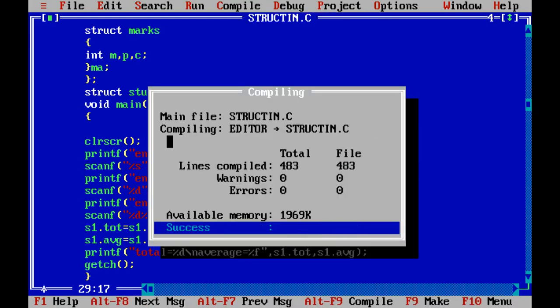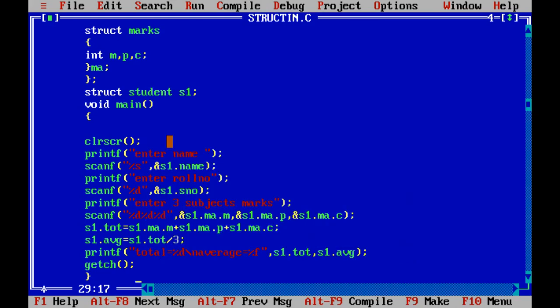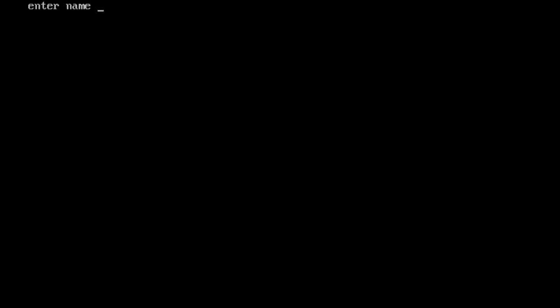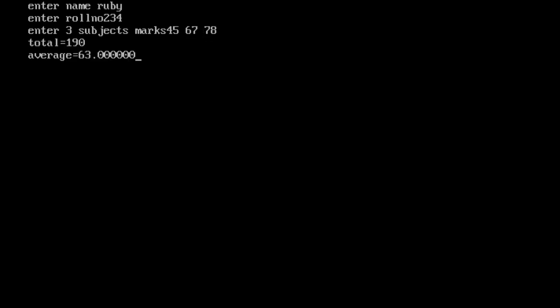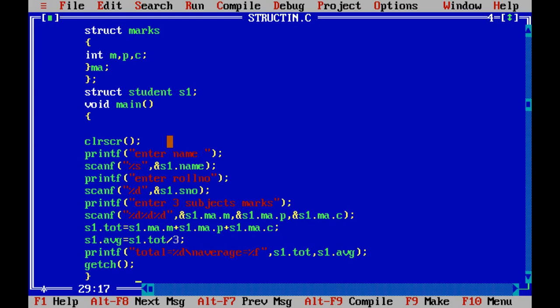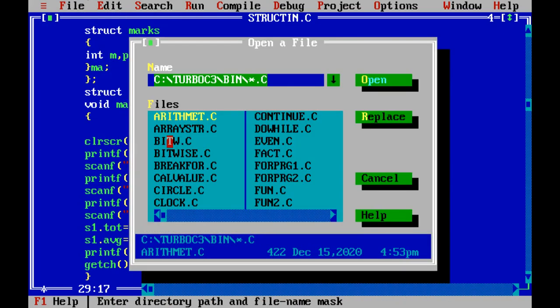Now compile the program, success. Now run. Enter the student name. I'm entering some name. I'm entering some roll number. I'm entering some marks. Now total and average I'm going to display. Now we'll see one more program on structures.